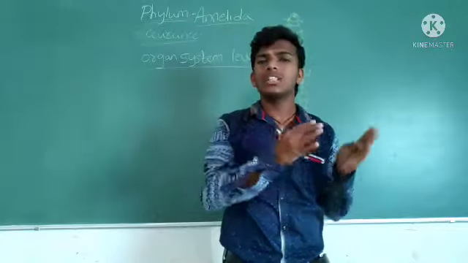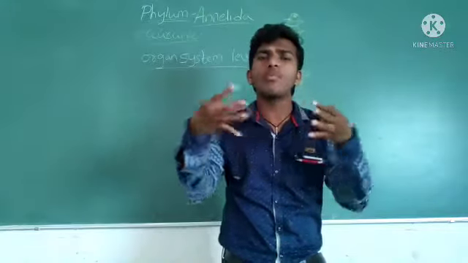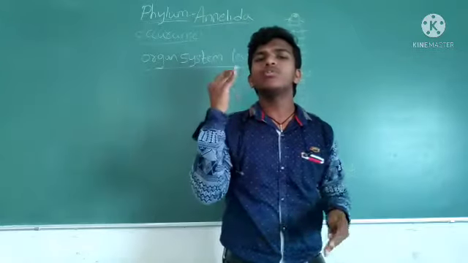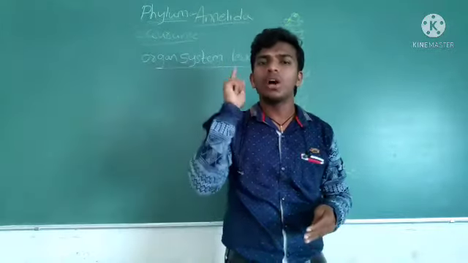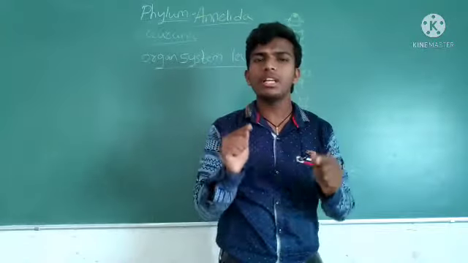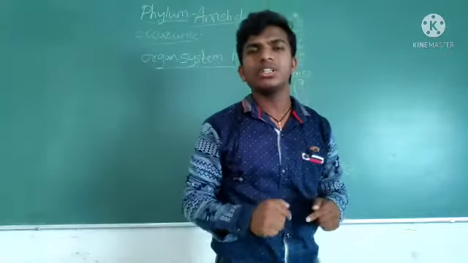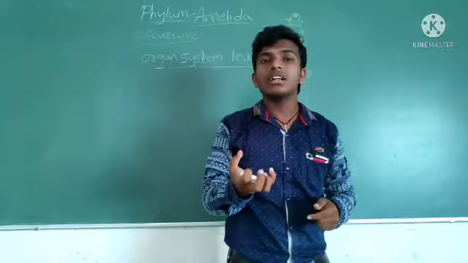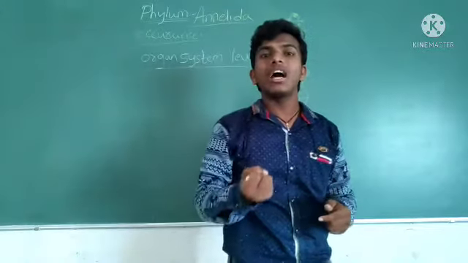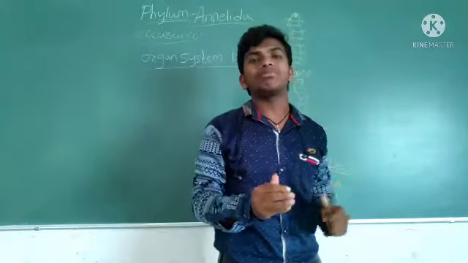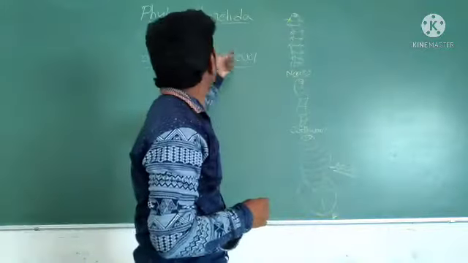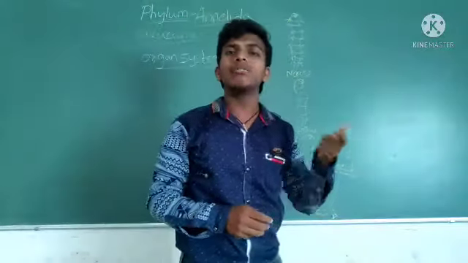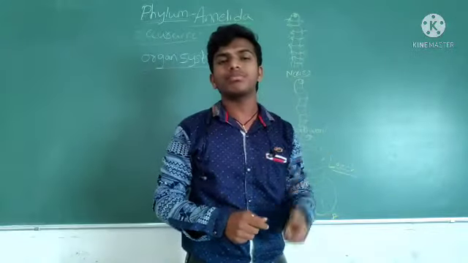Many organs are involved in one system, so here organs organize and make a particular system.